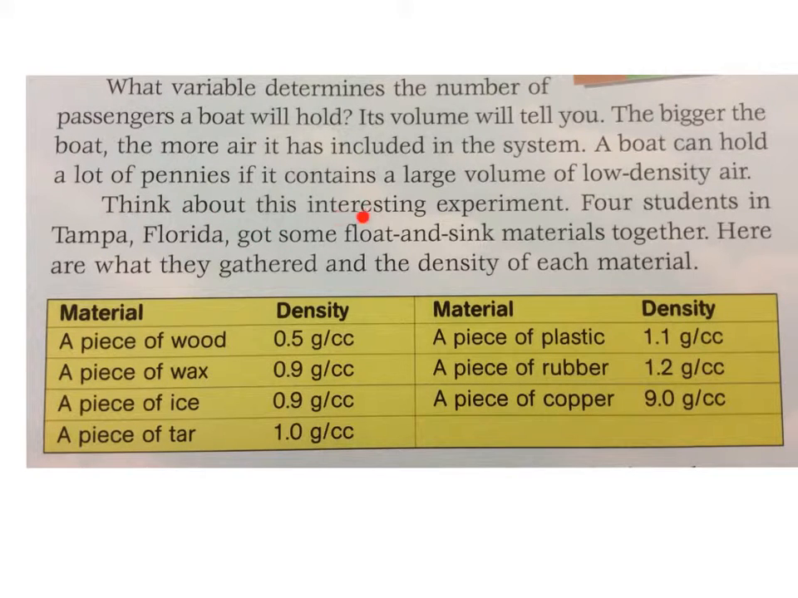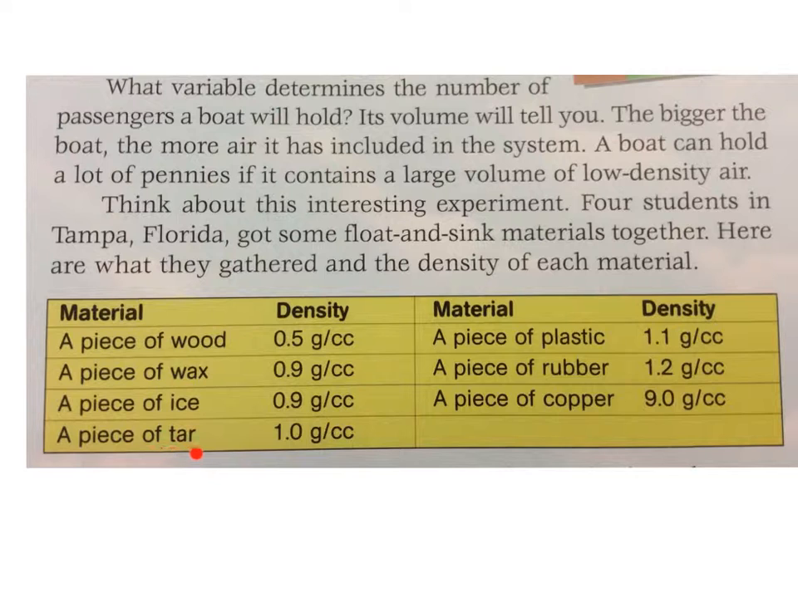Think about this interesting experiment. Four students in Tampa, Florida, got some float and sink materials together. Here are what they gathered and the density of each material. Material, density. A piece of wood, 0.5 grams per cubic centimeter. A piece of wax, 0.9 grams per cubic centimeter. A piece of ice, 0.9 grams per cubic centimeter.